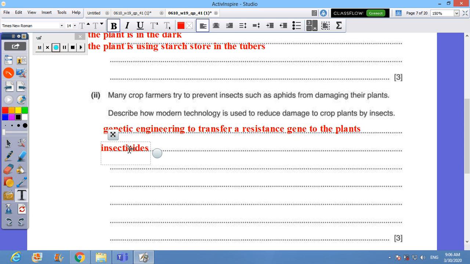I can use biological control as well, which is introducing the natural enemy. As you know, for every insect there is a natural enemy to eat, to feed on. Okay, those are three good ideas to answer the question.